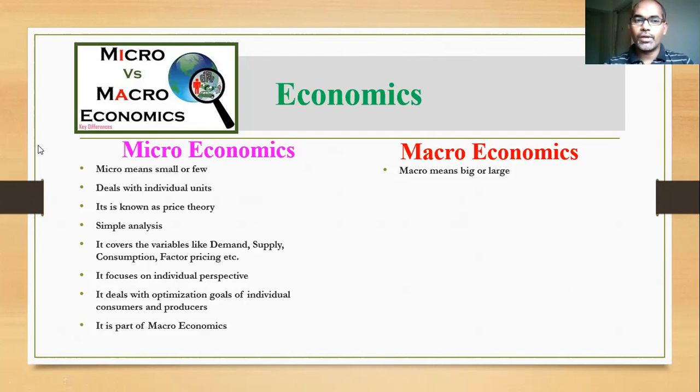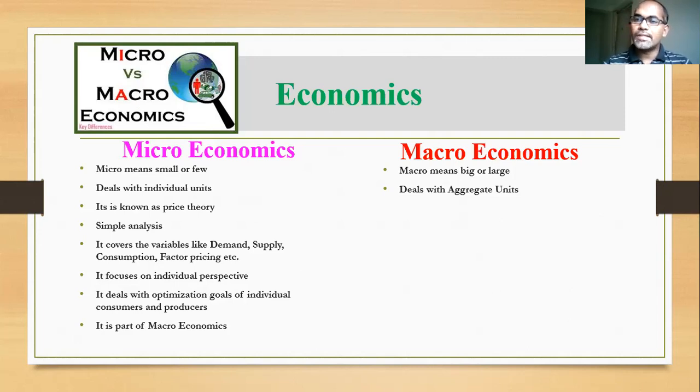And the second point: microeconomics deals with individual units. What do you mean by individual units? Microeconomics deals with an individual, a firm, a particular society, a particular area, or a particular region. But macroeconomics deals with aggregate units. What do you mean by aggregate units? Aggregate units means total: the total income of a nation, total consumption of a nation, total investment of a nation, total employment of the nation, like that.